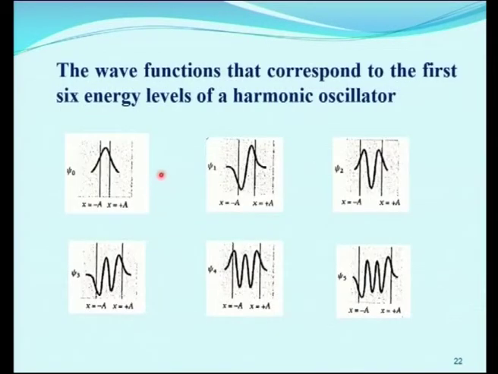This picture shows the wave function that corresponds to 6 energy levels of a harmonic oscillator. So, psi 0, psi 1, psi 2, psi 3, psi 4, psi 5. This vertical line indicates that in between these two limits, that is the amplitudes, the oscillator swings. The nature of the wave function differs in each energy level, as you can see in this picture.